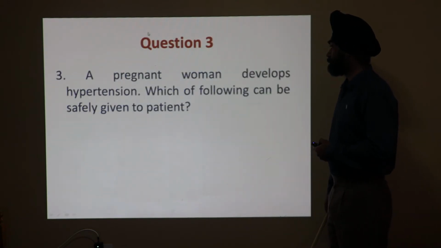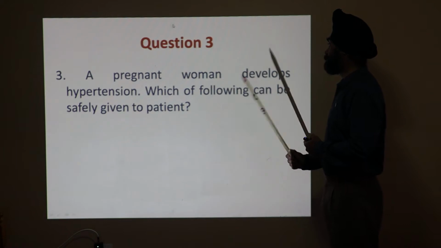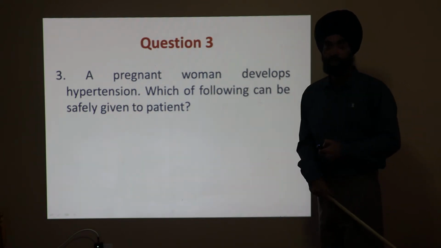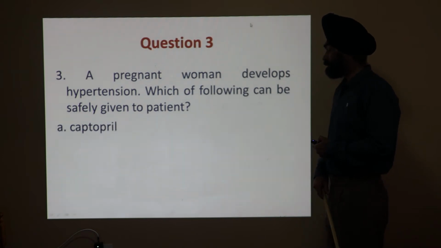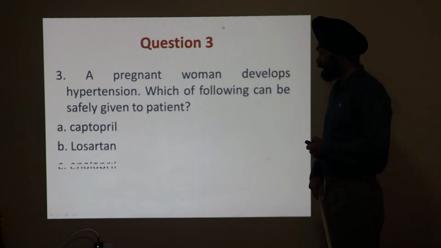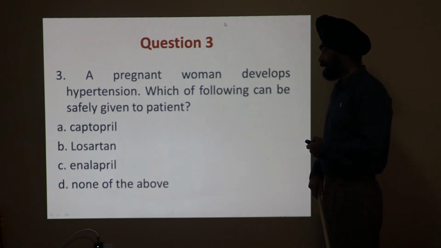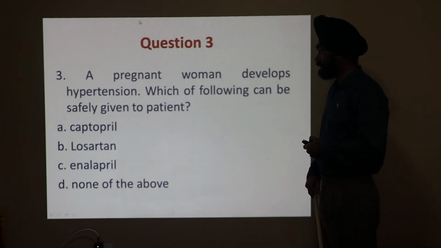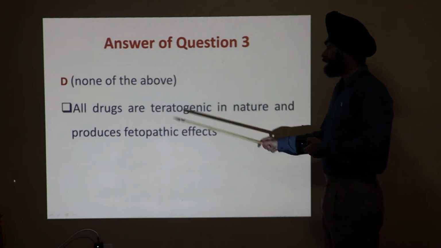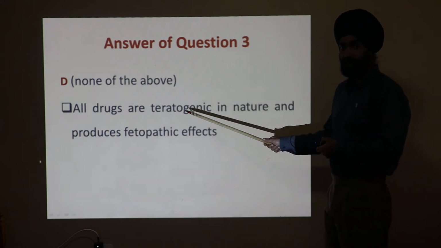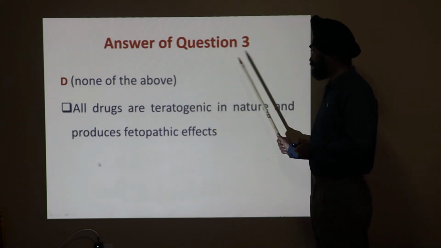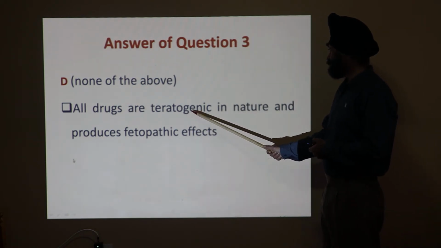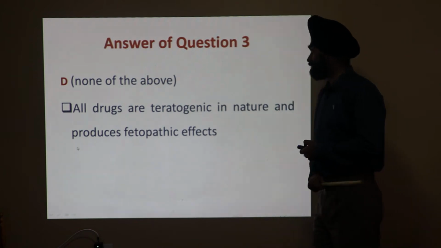Question number three. A pregnant woman develops hypertension. Which of the following drugs can be given safely to the patient? Captopril, losartan, enalapril, none of the above. Now the answer is none of the above. RAS inhibitors or ARB, they are contraindicated in pregnancy. They are teratogenic and they can produce fetopathic effects.